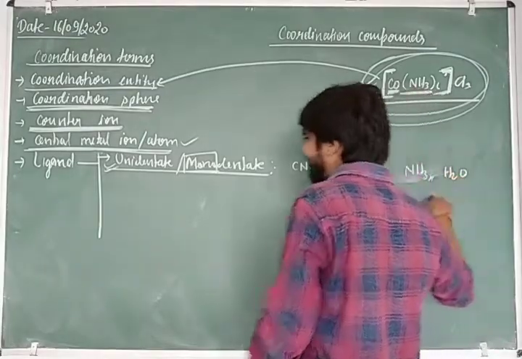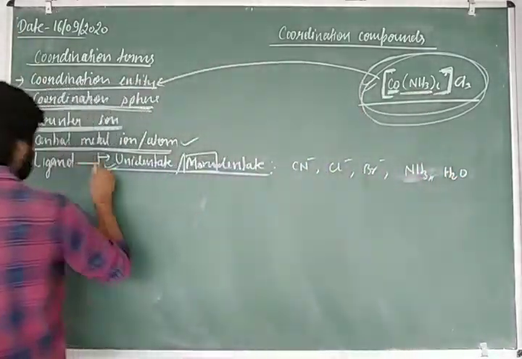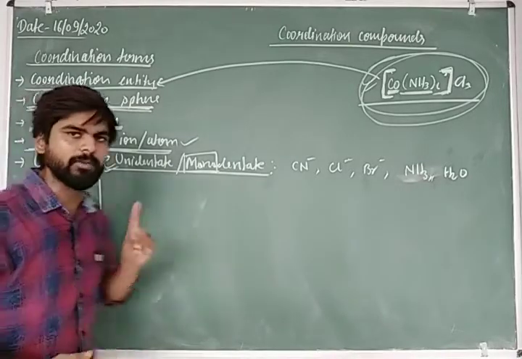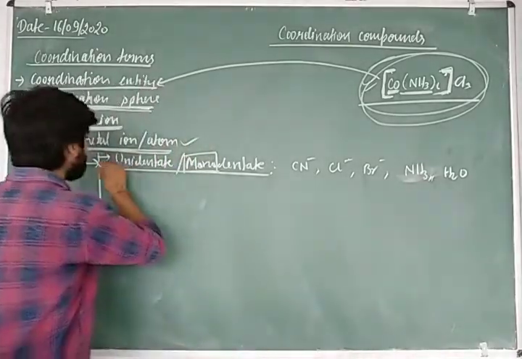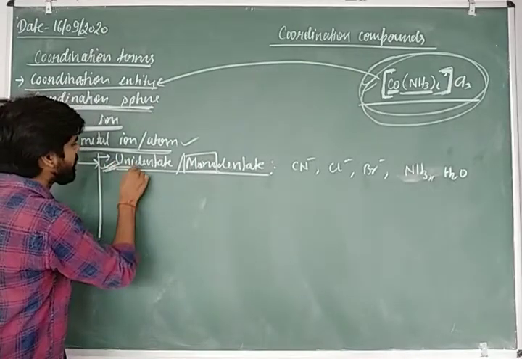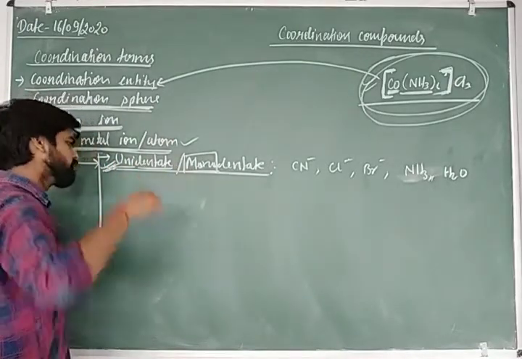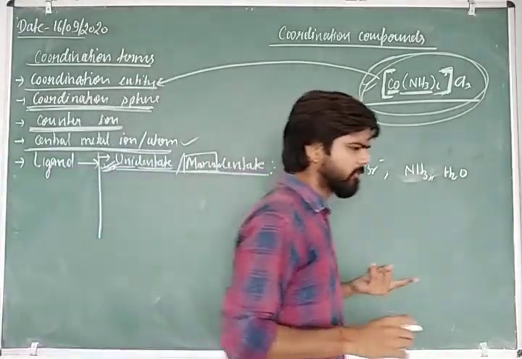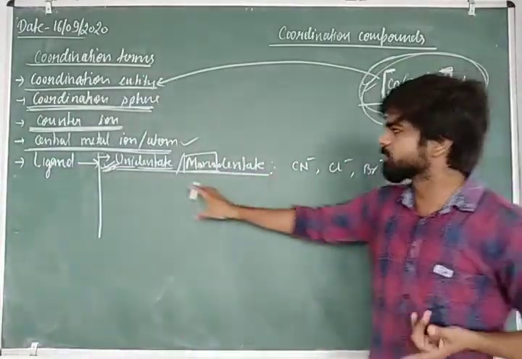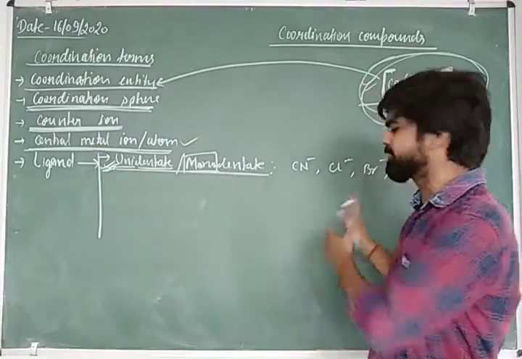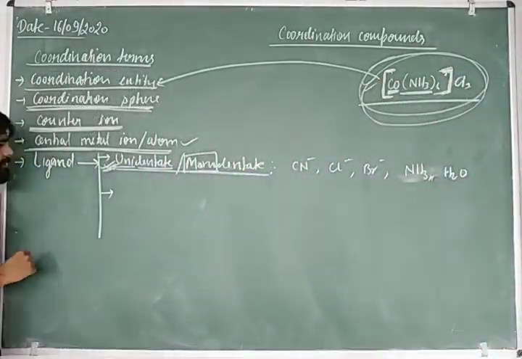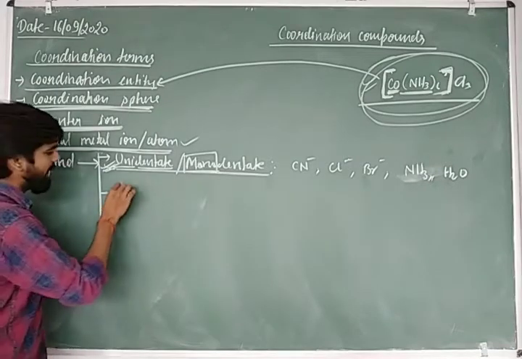So there are a number of ligands which can donate one pair of electrons, and those ligands which donate one pair of electrons are known as unidentate ligand. Uni means one, dentate means ligand. Those ligands which give the one pair of electrons to the central metal ion for the coordination are known as unidentate ligand. There are a number of examples you can see here. So what is the second one? Second one is your bidentate ligand.